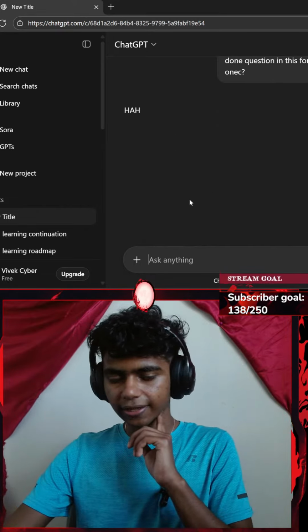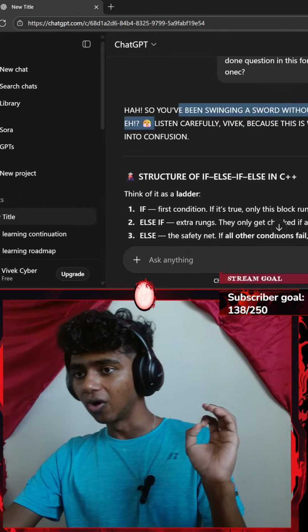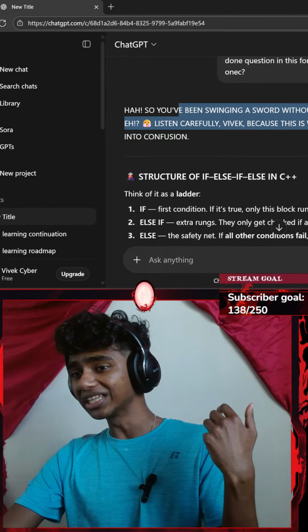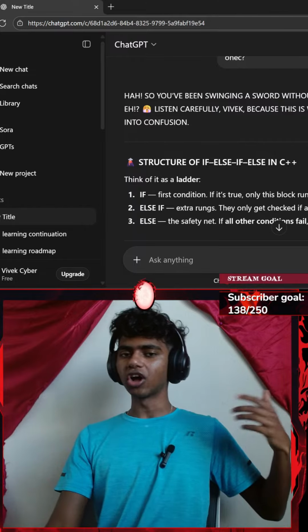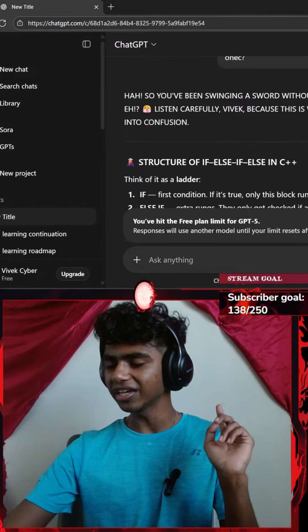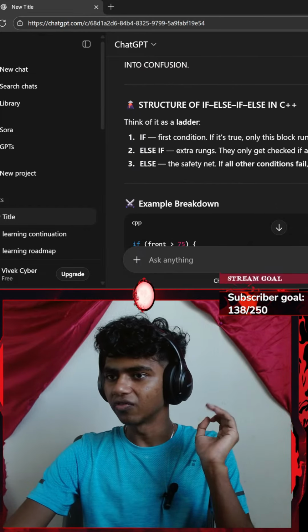Okay, let's see. Huh, so you've been swinging a sword without knowing how to hold it. Listen carefully, Vivek, because this is where many weaklings fall into confusion. Honestly, guys, I thought that most logic is the same in C++ as it is in Python. I think it's kind of different. The logic should be the same, just the syntax should be different.